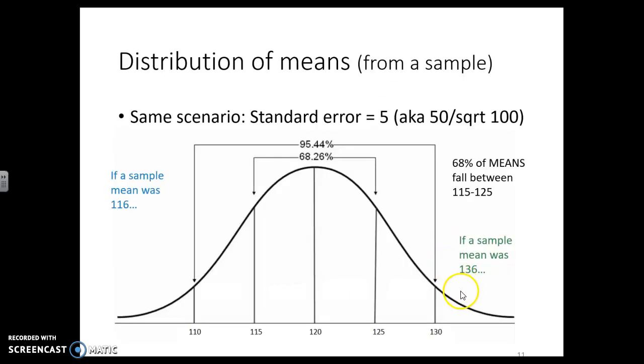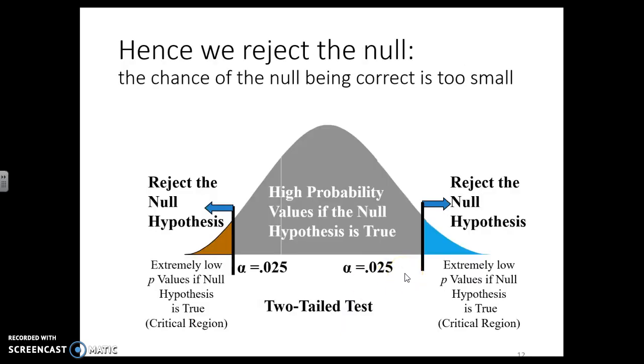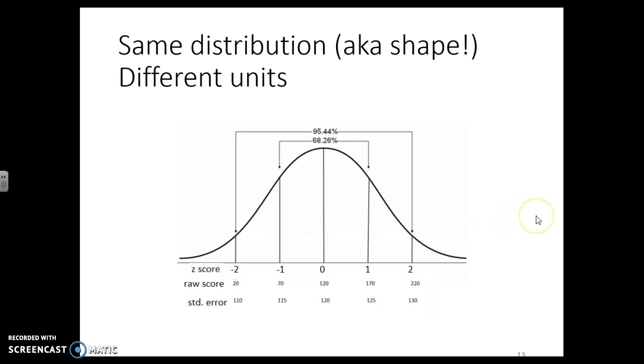So when we're going back to this, we're talking about expected and unexpected language for mean scores for that distribution, leading us to this. So really, it's the exact same shape, which is why this gets so confusing, and we're just changing units. So this normal distribution, we're talking about the shape. We talked about raw scores, so standard deviation scores or z-scores. We talked about the raw scores, and we talked about standard error scores. And the units change, but the shape does not.